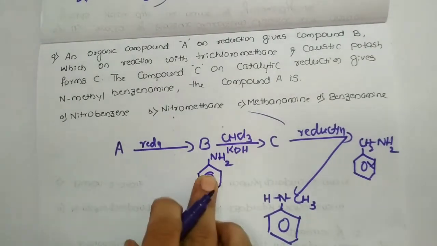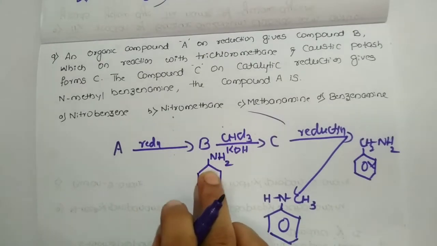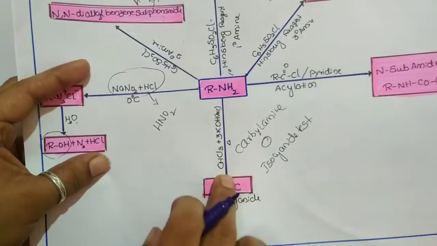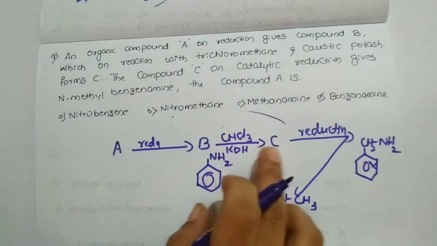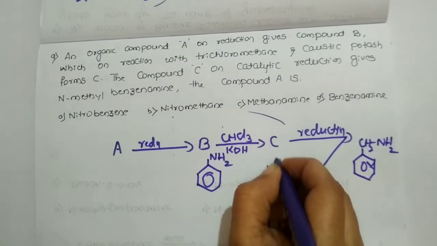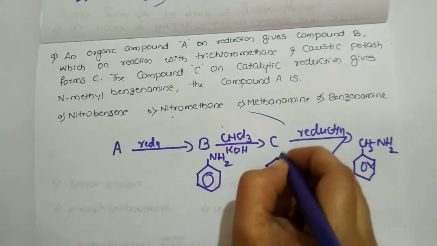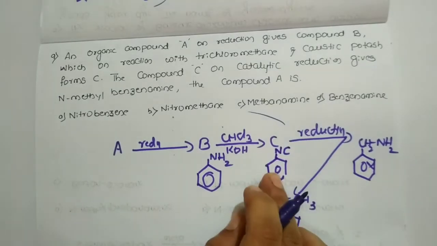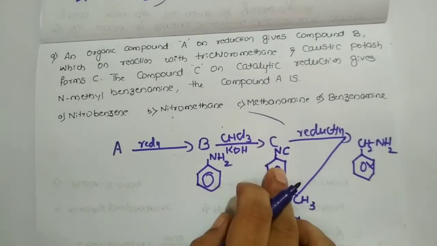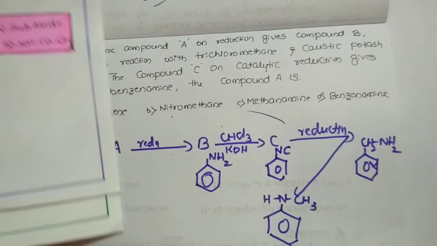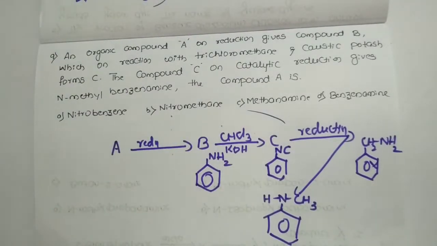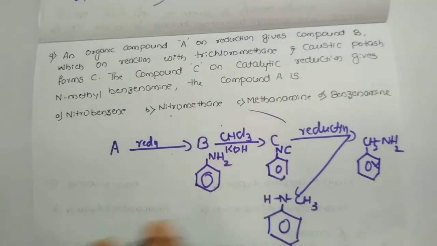Okay, so this benzene amine, when it undergoes reaction with chloroform, the same thing, it is going to give the isocyanide. So what might be the product C over here? And we should get the respective benzene isocyanide or phenyl isocyanide. Okay, so this is the compound we should get. Clear?